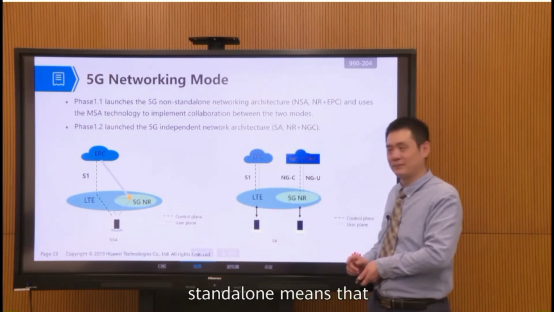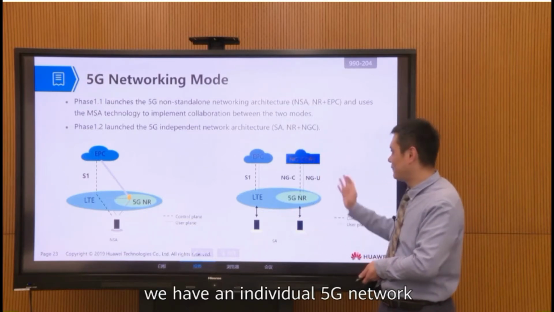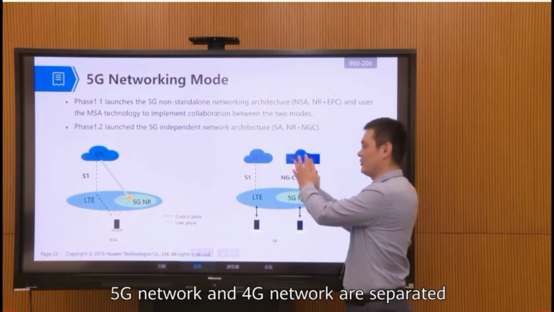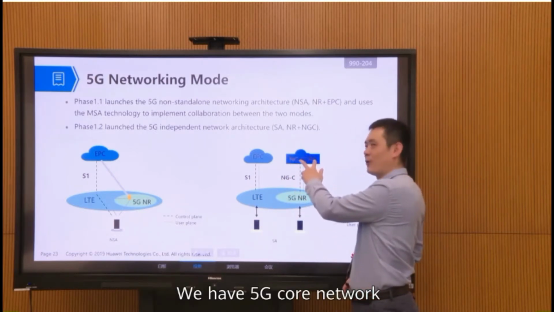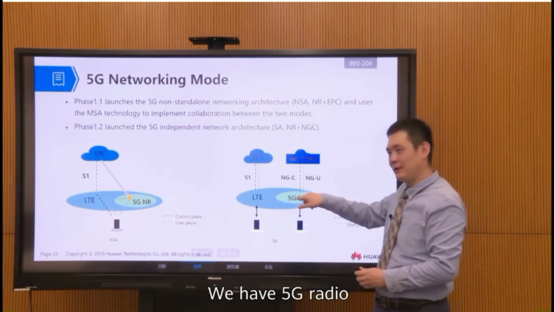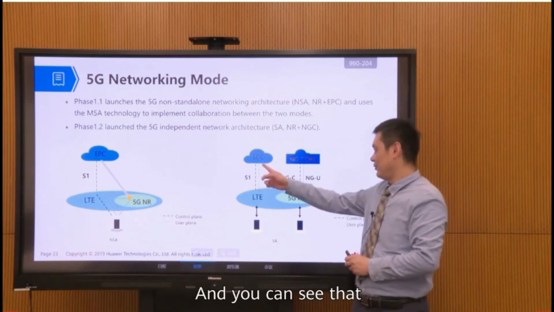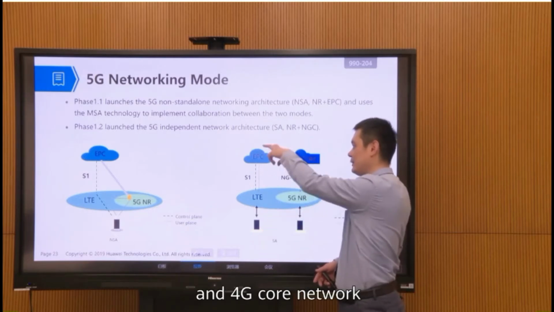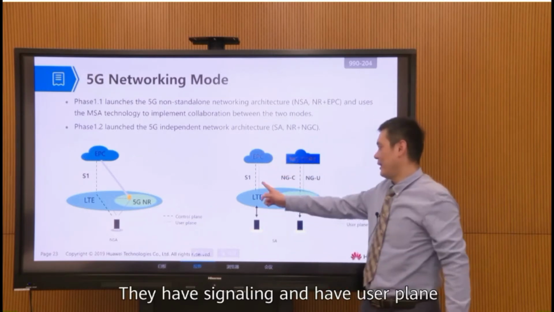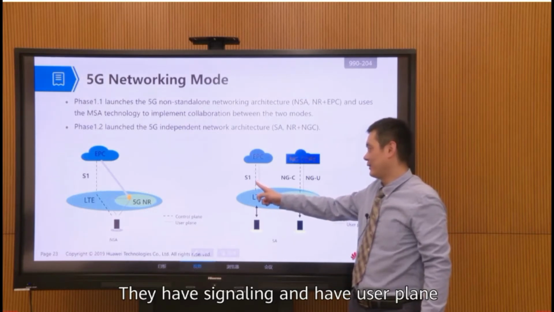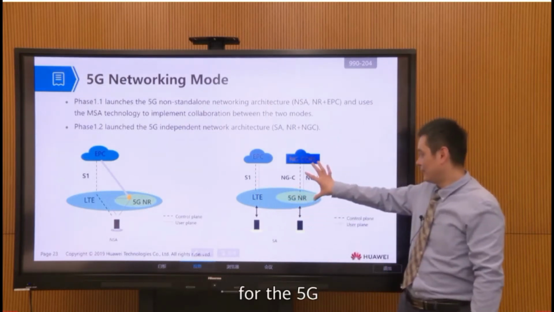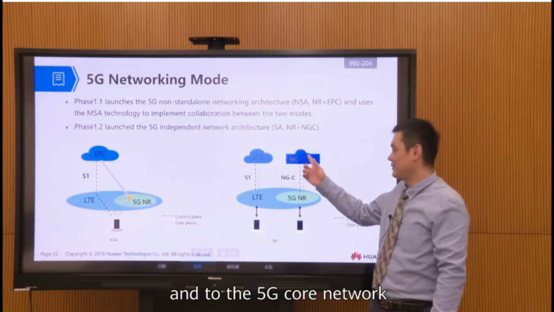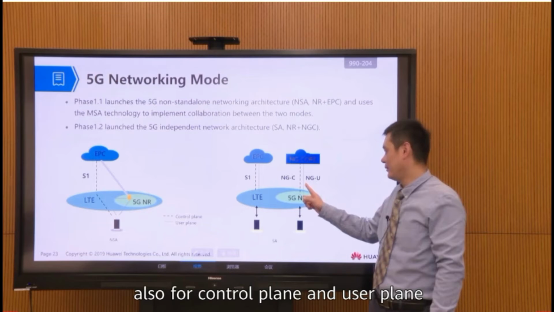And SA is standalone. Standalone means that we have an individual 5G network. The 5G network and 4G network are separated. We have a 5G core network, we have 5G radio, and you can see that 4G will go through the 4G base station and 4G core network. They have signaling and user plane, control plane and user plane. And also the 5G goes through the 5G base station to the 5G core network, also for control plane and user plane.